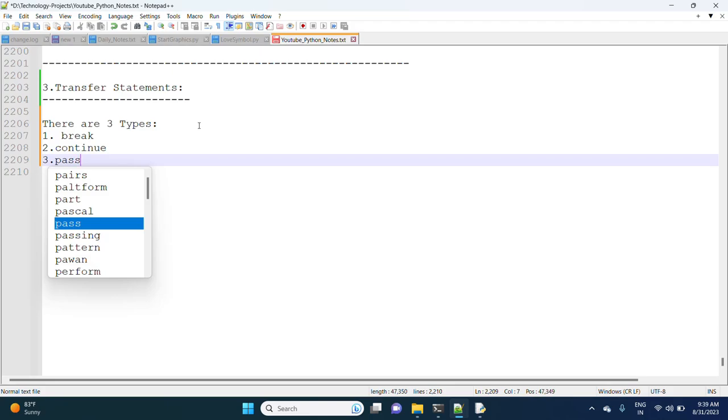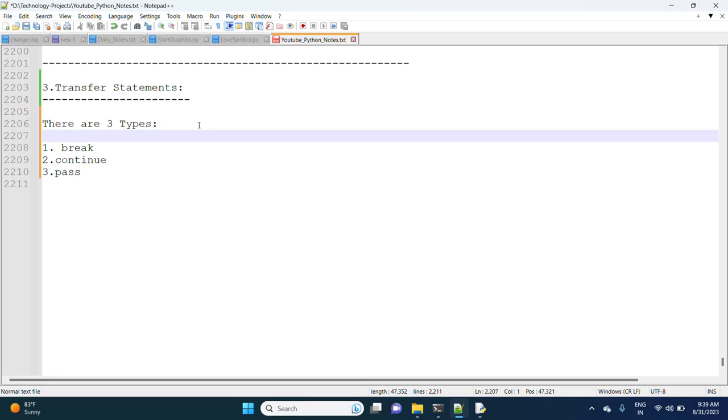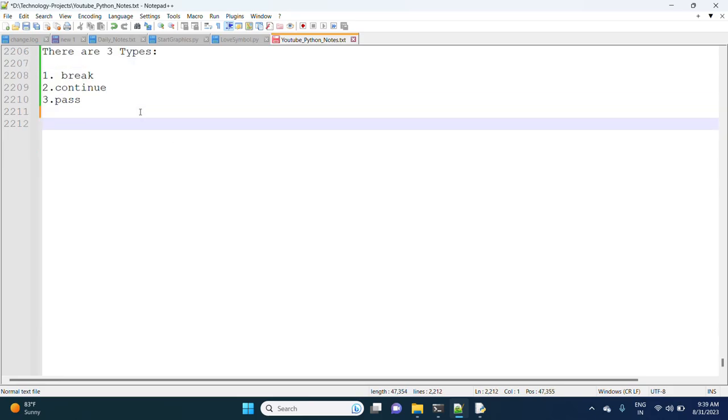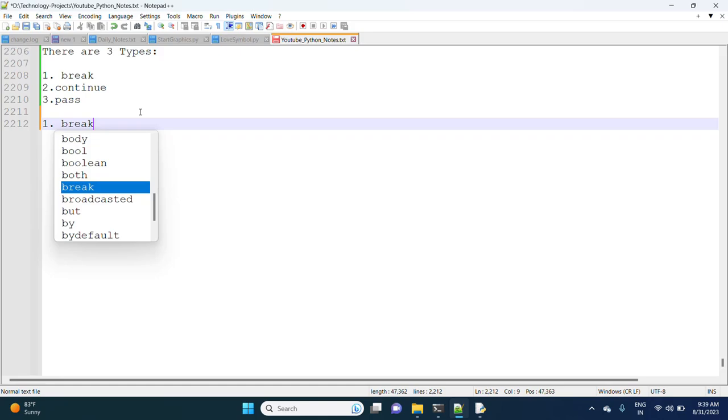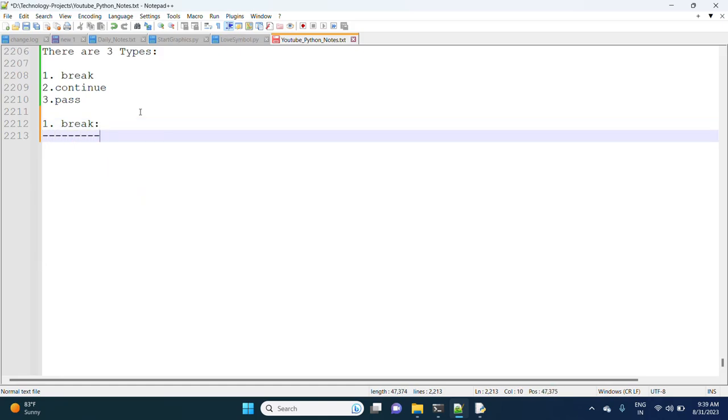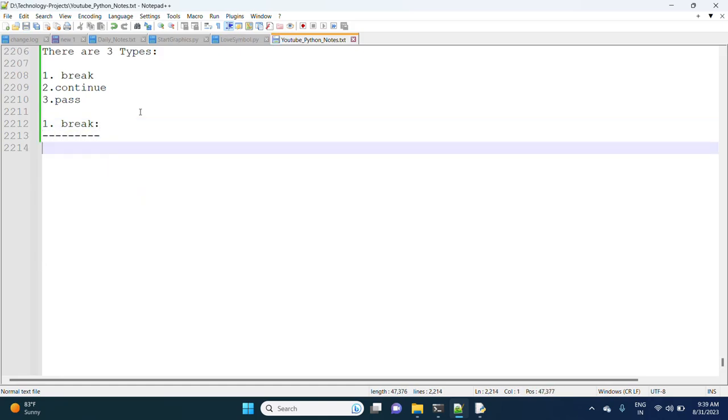So first, observe what break is. We can use the break statement inside loops to break the execution on some condition. Let me explain one more time.